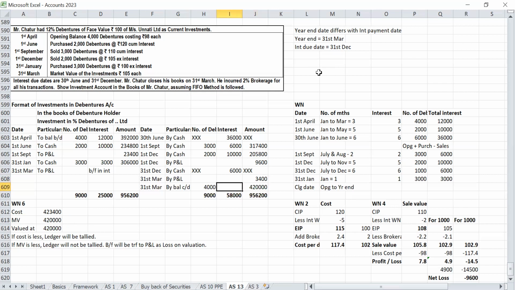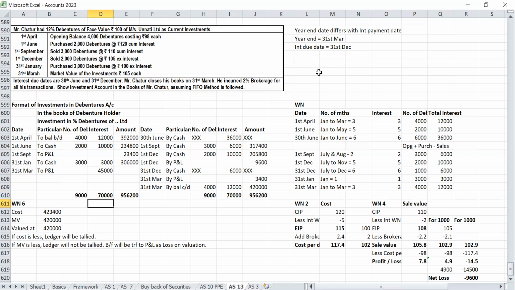Interest will also come. That is the extra point. Correct? Yes, sir. Closing date is 31st March. December, January to March, 3 months. This is the extra point. So 3 months, number of debentures in hand 4,000. So 12,000. That also we have to write here. Now the balancing figure will be transferred to P&L account. 45,000 we will transfer to profit and loss.